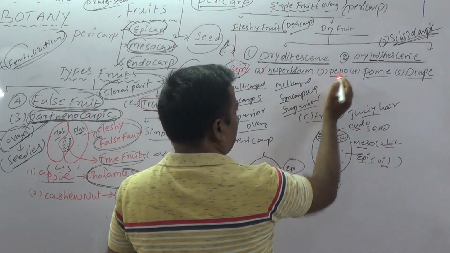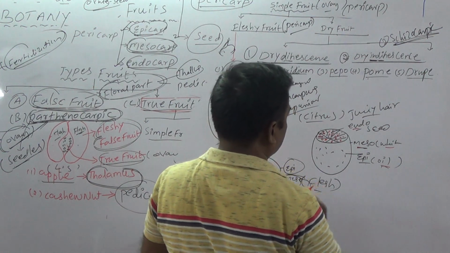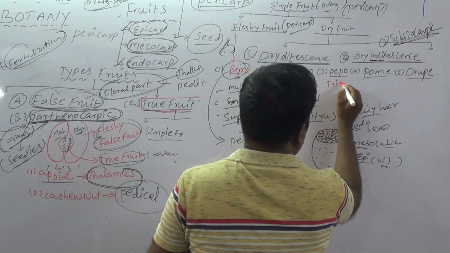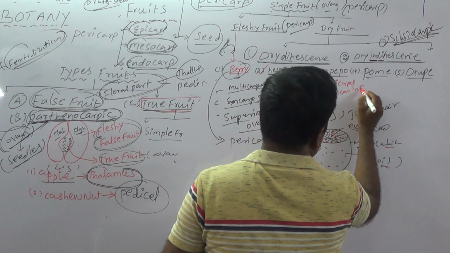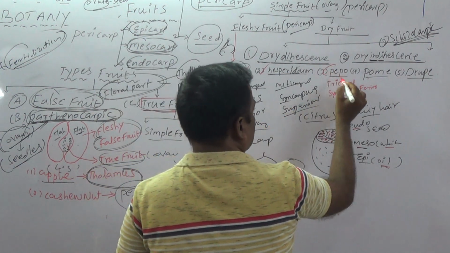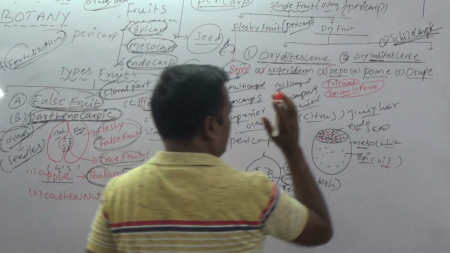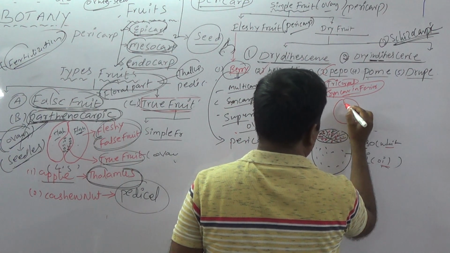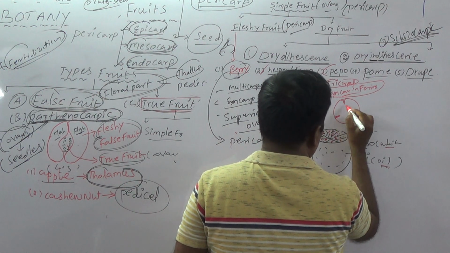The next one is pepo. You know pepo. It is developed from a tricarpellary syncarpous inferior ovary. Students, very important. The first two are from superior ovaries, but pepo is developed from an inferior ovary. Parietal placentation is present in this type, reported in Cucurbitaceae.